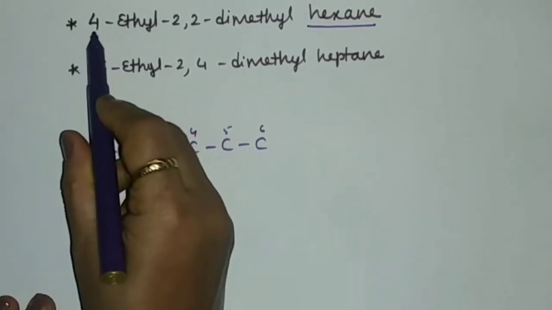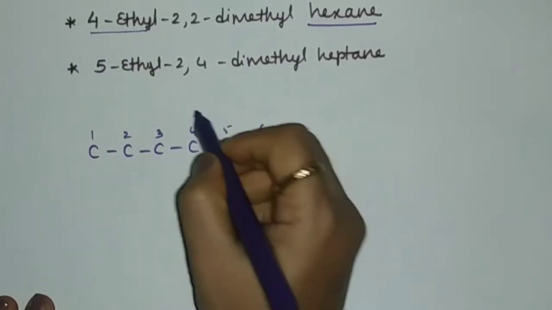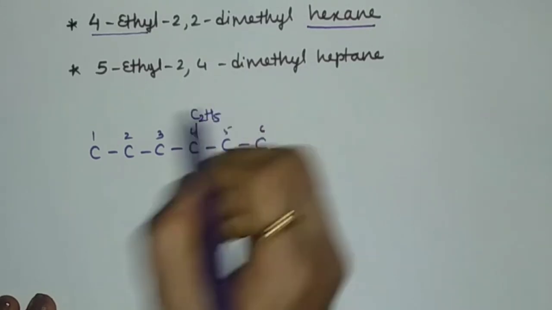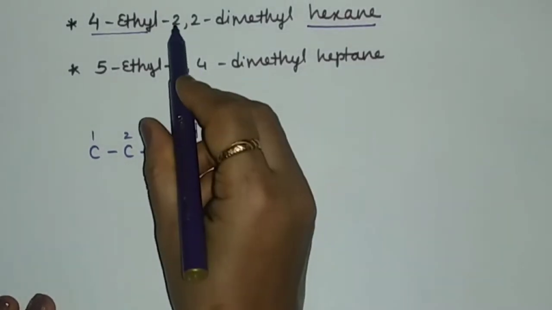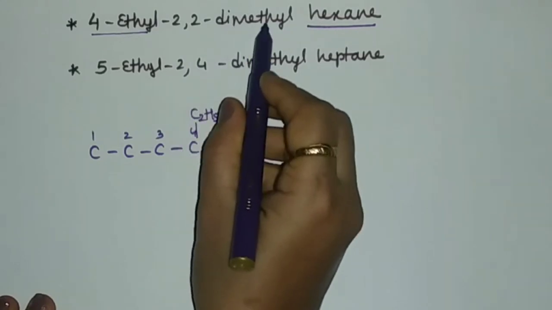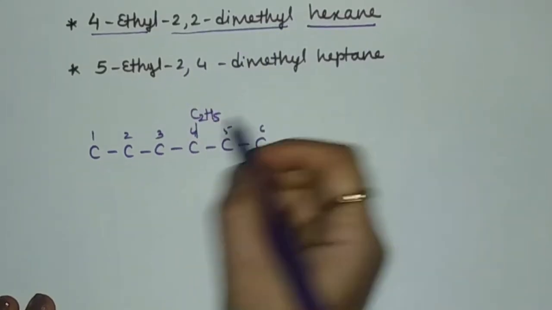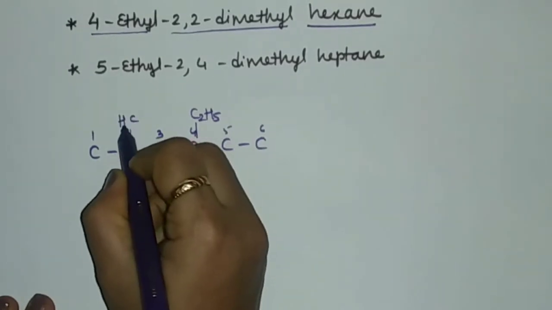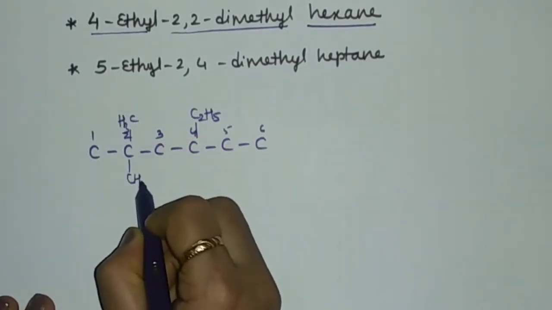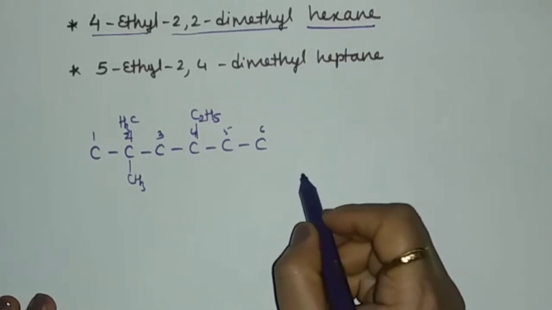Next, on the fourth position there is an ethyl group. So on the fourth position we'll write down C2H5. And on the second position there is a methyl group, but it is 2,2-dimethyl. That is, on the second position there are 2 methyl groups, that is CH3 and CH3. Now let us complete the remaining structure.